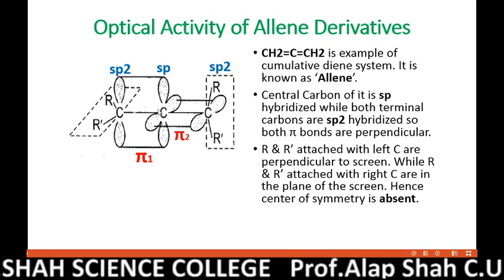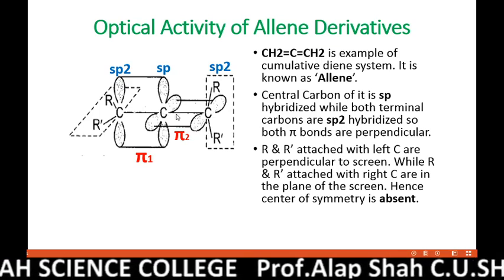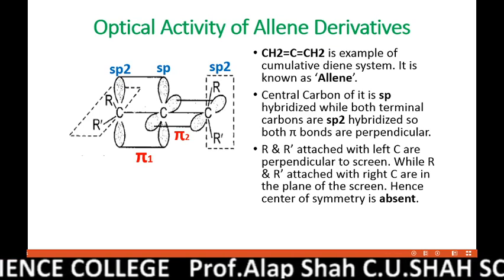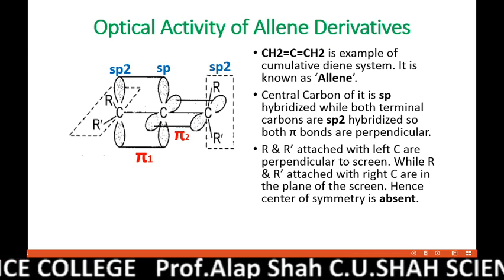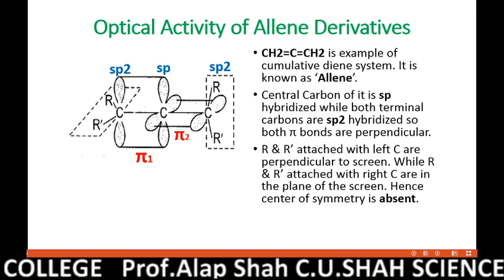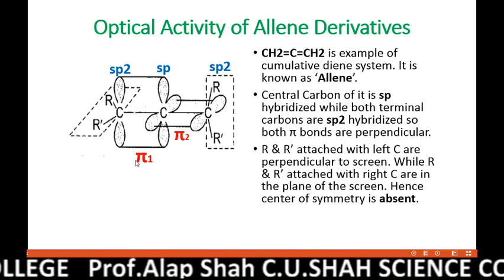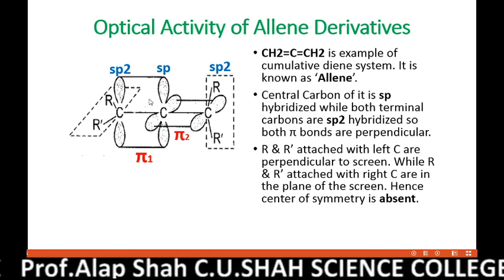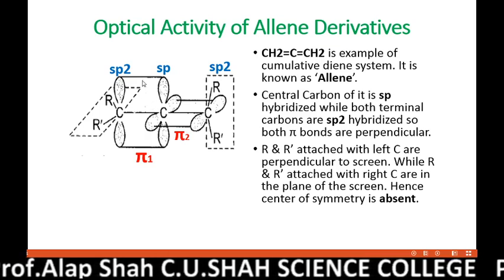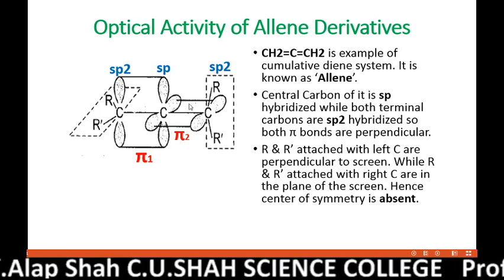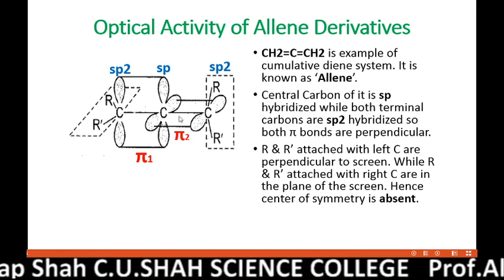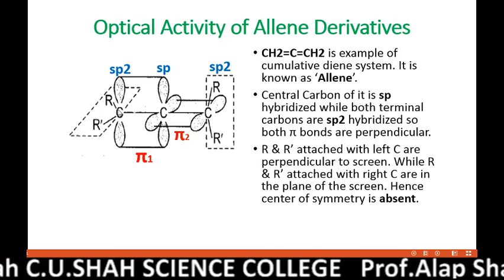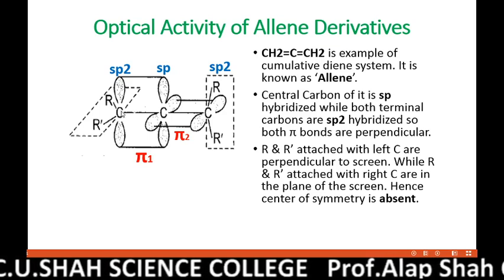As a result, two pi bonds are formed, and since the y and z orbitals are mutually perpendicular, these pi bonds, which I have named pi 1 and pi 2, are themselves perpendicular to each other, which you can see in the figure. Pi 1 is in the plane of the screen, while pi 2 is perpendicular to the screen. Now, with both terminal carbons, two different groups are attached.